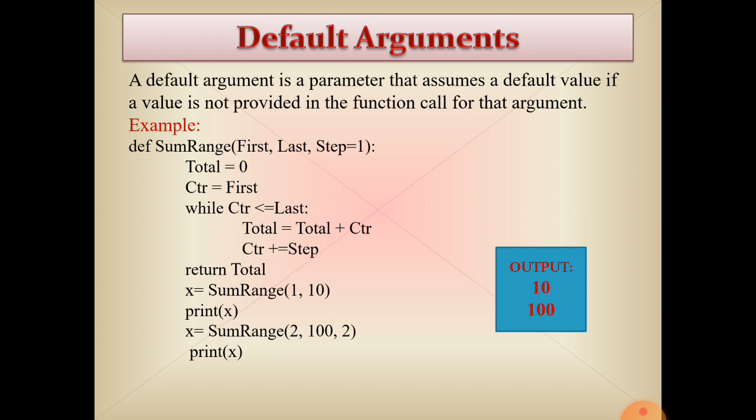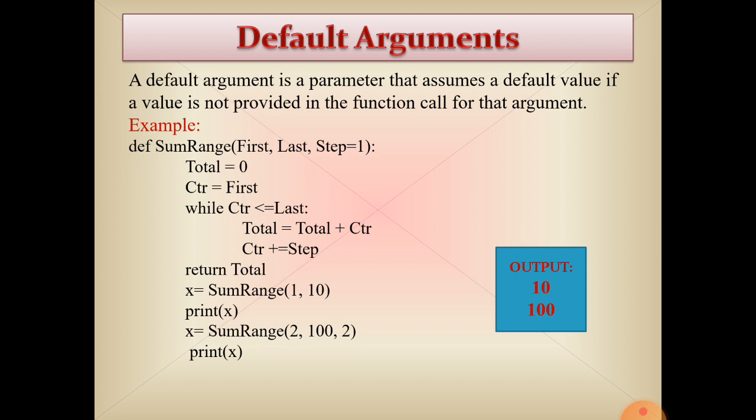Now take the example here. We have defined a function sum range. Here we have passed 3 parameters: first, last and step is equal to 1.